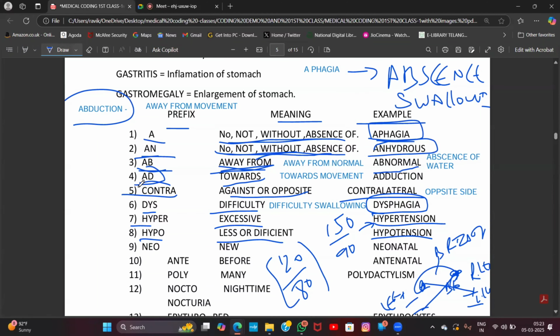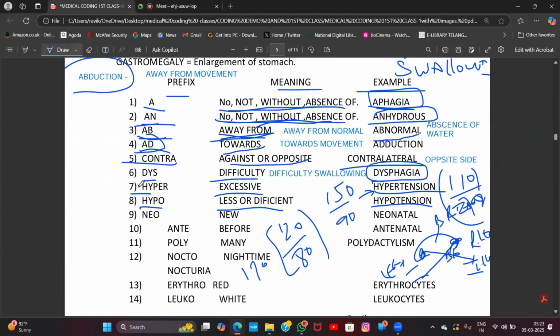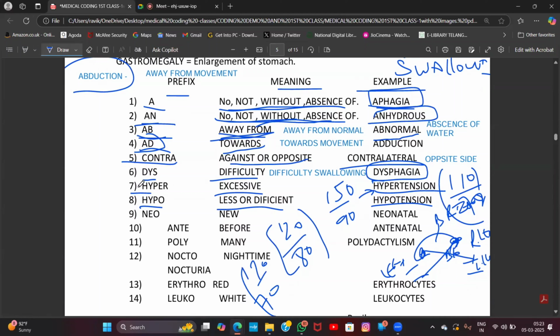Hypo is nothing but less or deficient. If the blood pressure is 110 by 70, where 120 by 80 is a normal blood pressure, what is it called? Hypotension. If the blood pressure is 110 by 70, we call it hypotension. Hypo means low, less tension.